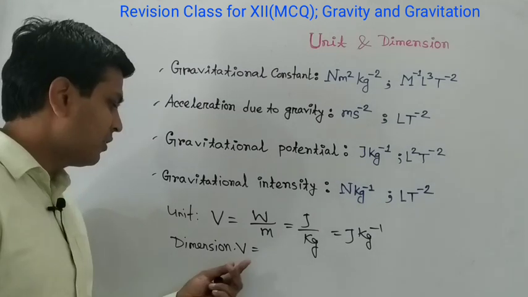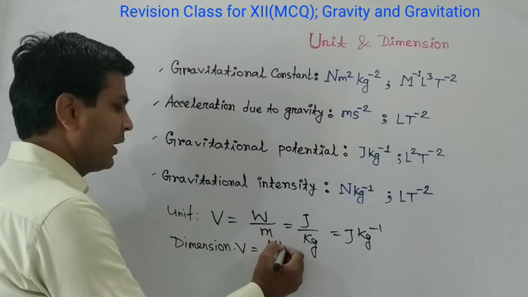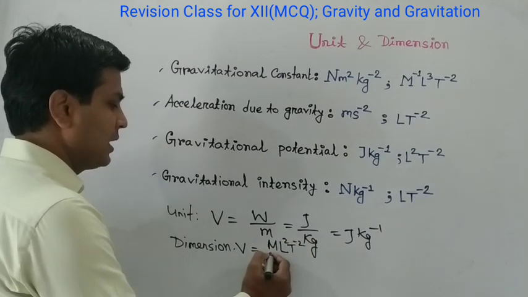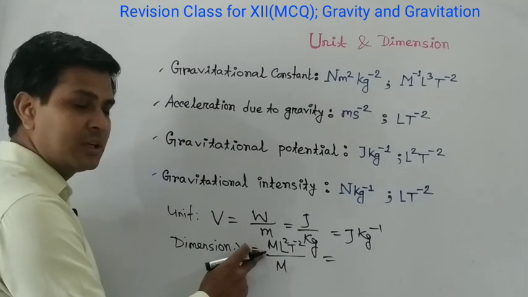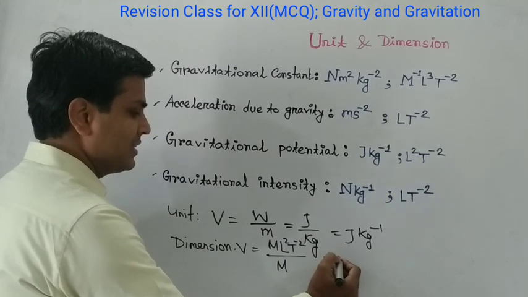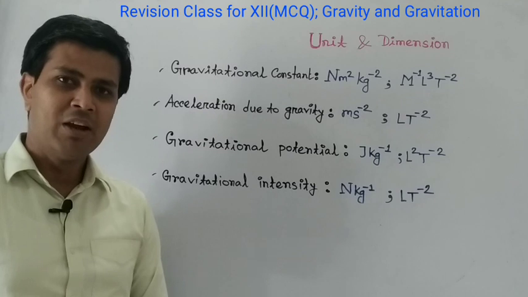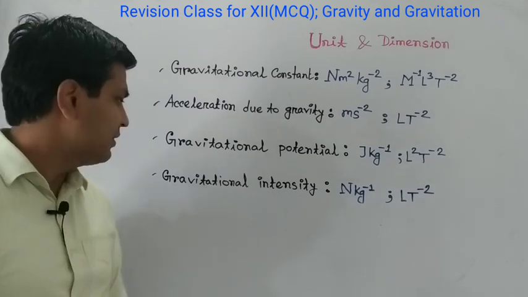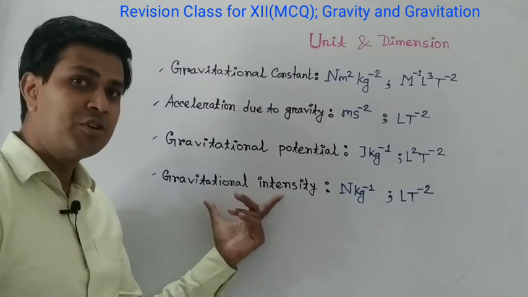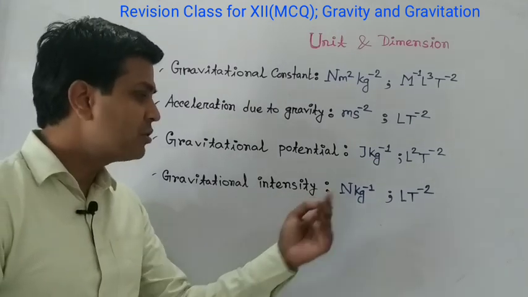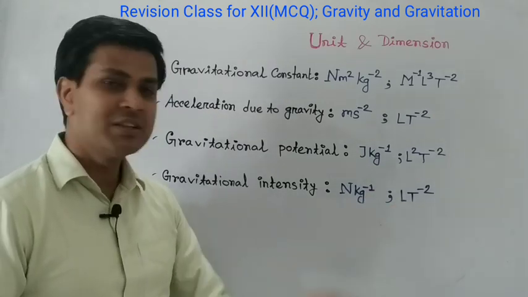Now the dimension of V. We know the dimension of the work done is M L squared T inverse 2 and the dimension of mass is M. So we can write the dimension of gravitational potential is L squared T inverse 2. Now the unit of gravitational field intensity or gravitational intensity. You know the unit of gravitational intensity is Newton per kg and the dimension of gravitational intensity is L T inverse 2.